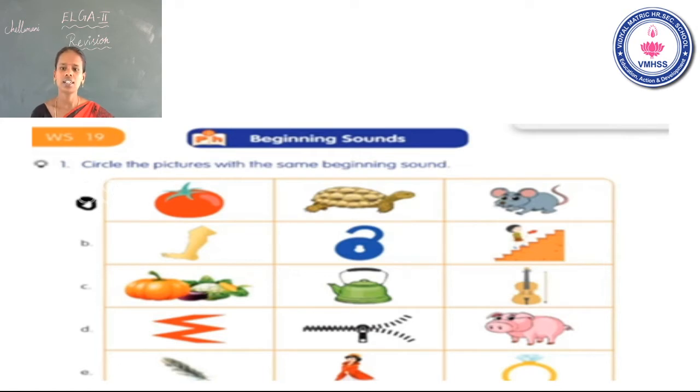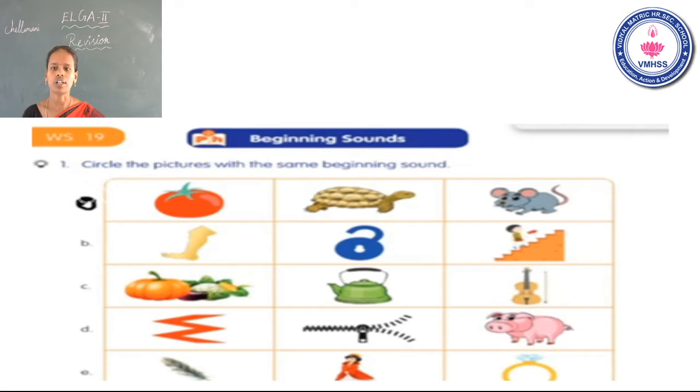See the third one. Zigzag. What is the beginning sound? Zigzag. Z. Yes. Second one zip. What is the beginning sound? Z. See the last one. What is the beginning sound? P. Pick. Okay. The zigzag and zip have the same beginning sound. That sound is Z. Okay. You have to circle zigzag and zip.